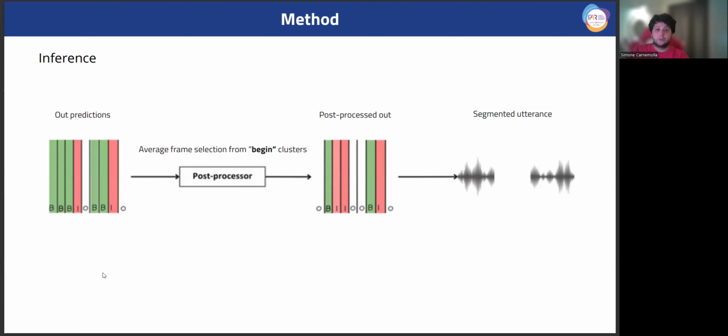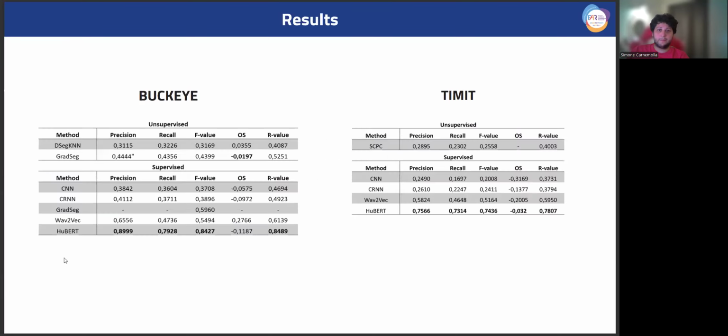During inference, due to the label augmentation strategy, the model tends to oversegment, often predicting clusters of begin frames. To address this, we selected the average frame within each begin cluster as the predicted boundary, while discarding the neighboring frames to reduce oversegmentation. As shown in the results, HuBERT outperformed all other models.